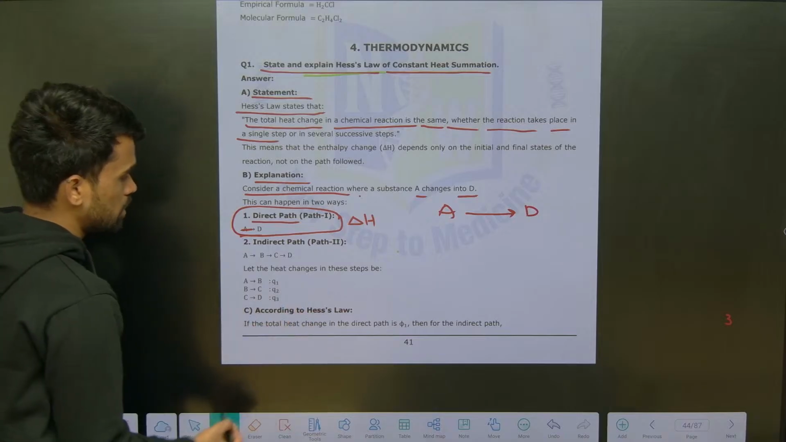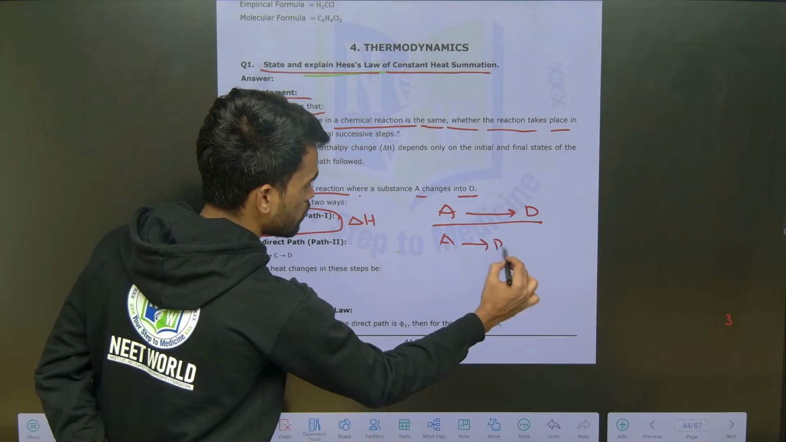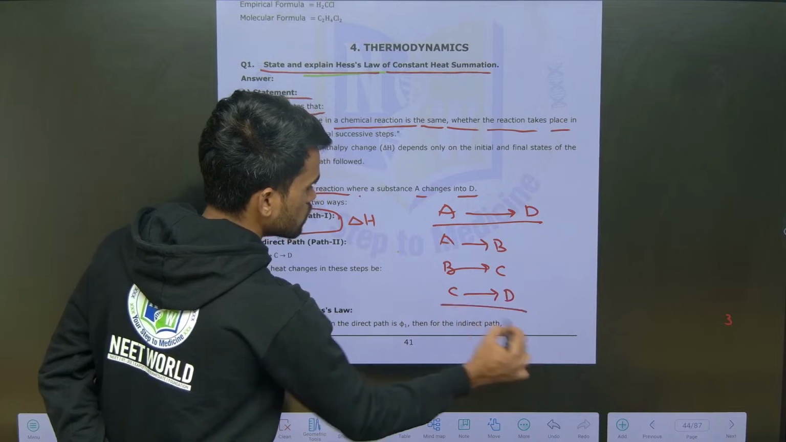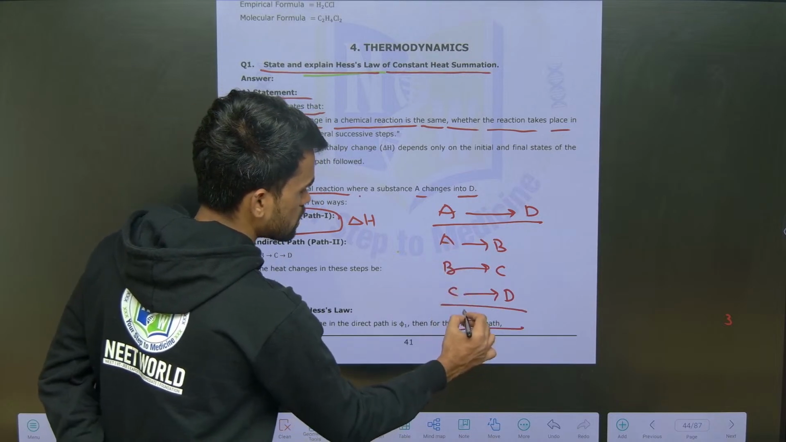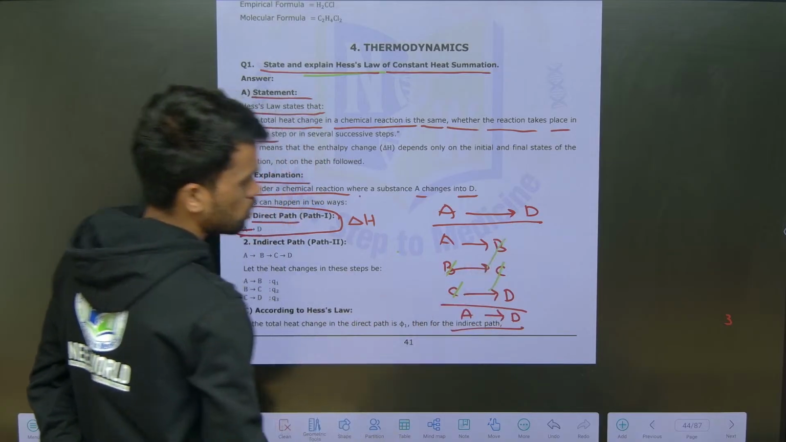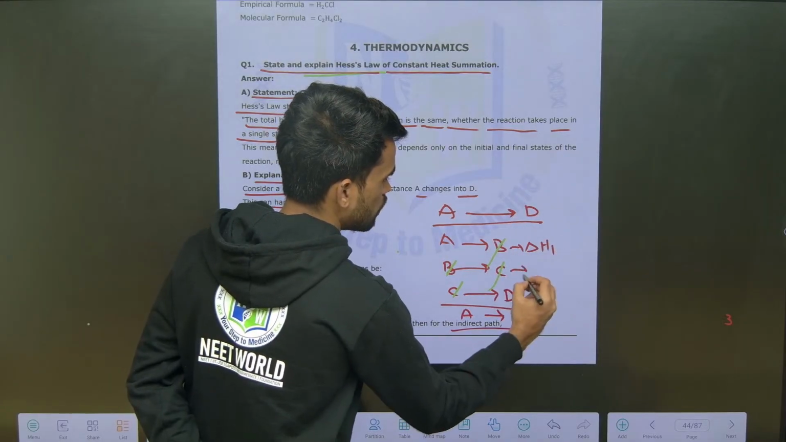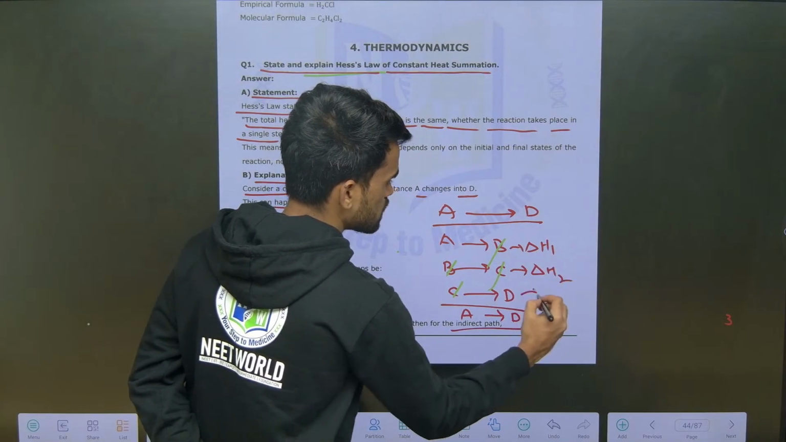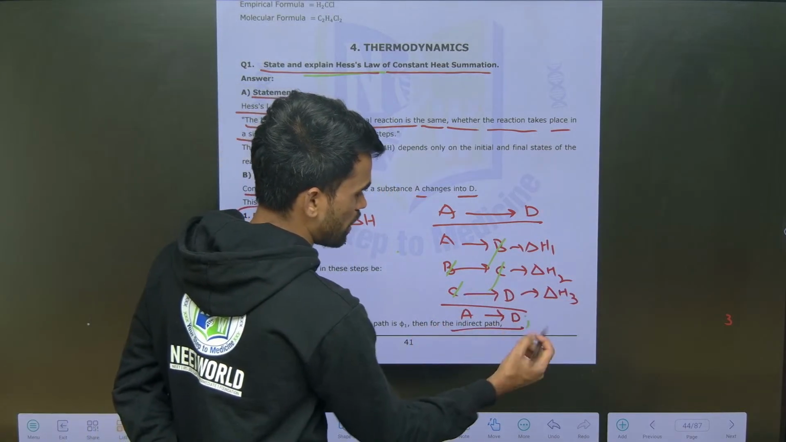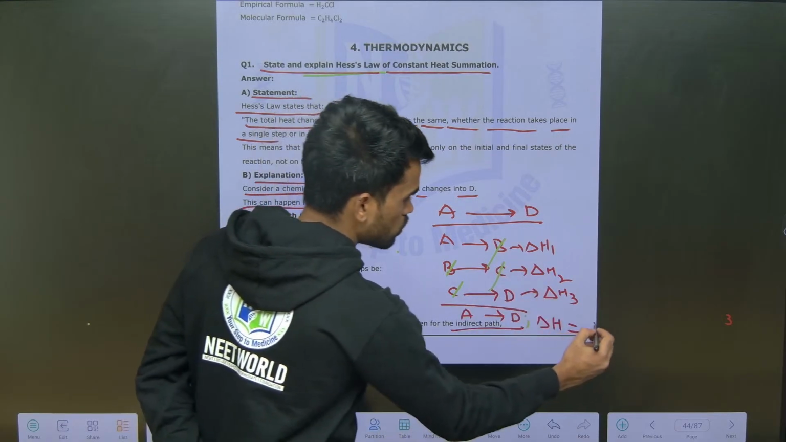Now the indirect method: first A forms B, then B forms C, and finally C converts into D. So in this process, A is giving rise to finally D only. If you remove the intermediates, you have only A to D. For example, for this process delta H1, for this process delta H2, and for this process delta H3. Then the enthalpy change for the final step, that is delta H, is nothing but adding all these values, which will give you the final answer.